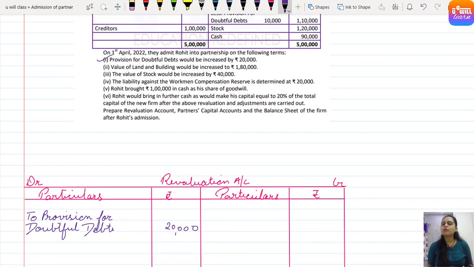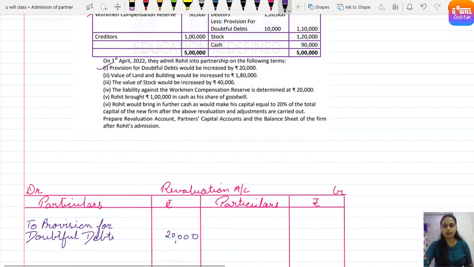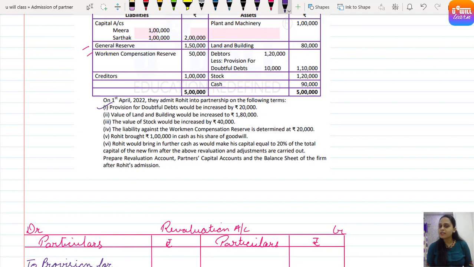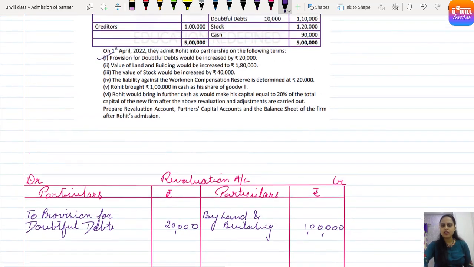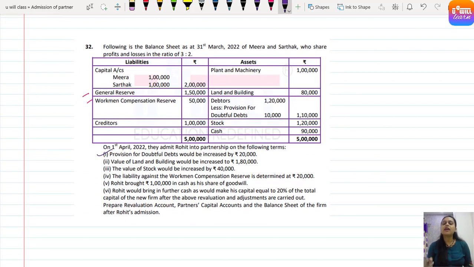Second, value of land and building would be 1,80,000. Land and building right now is 80,000, and then it must be increased to 1,80,000. That means by how much must the change occur? By 1 lakh rupees the land and building value must be increased. Good for us, asset increasing. So by land and building, by 1 lakh rupees, because initially it is 80,000, given in the question and balance sheet, and the adjustment says it should be increased to 1 lakh 80,000.